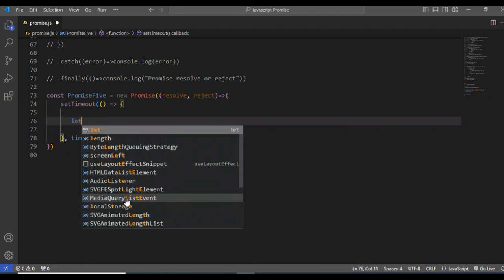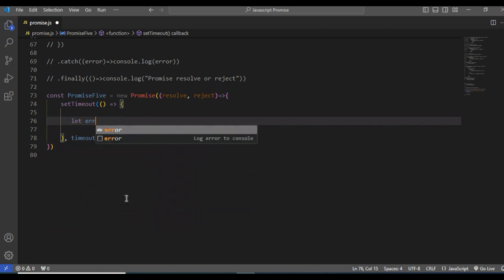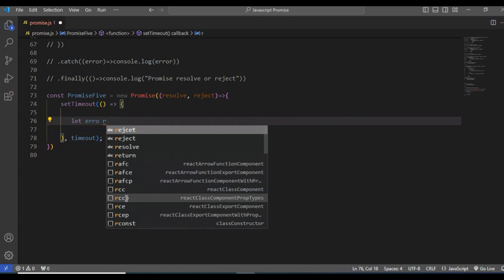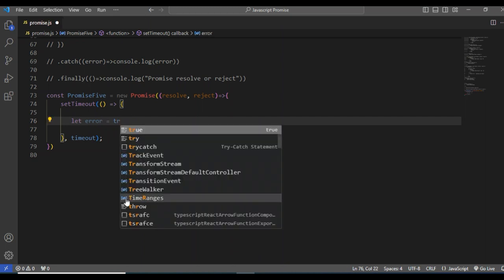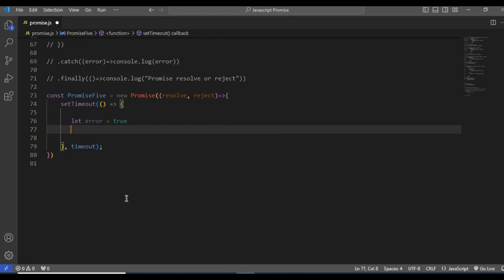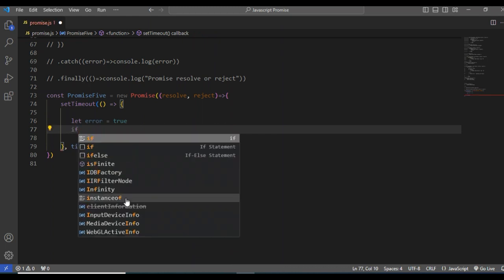Don't worry, let me create it. It will be error, error 2. If the error 2, there needs to be an if else statement.